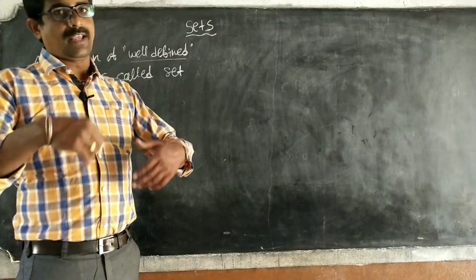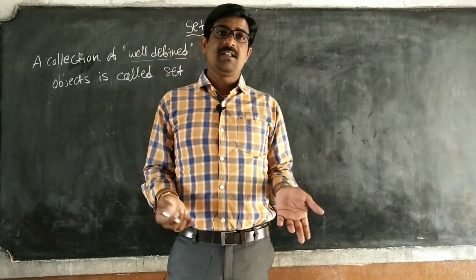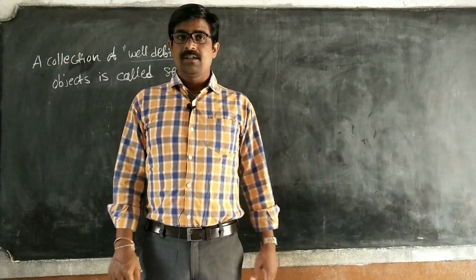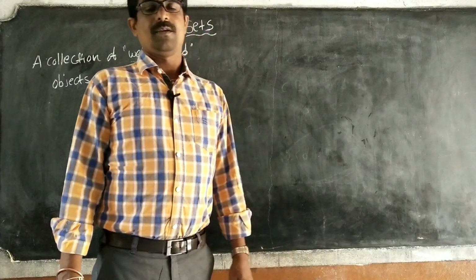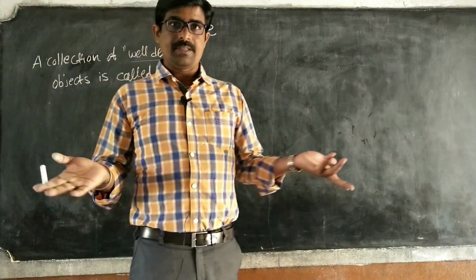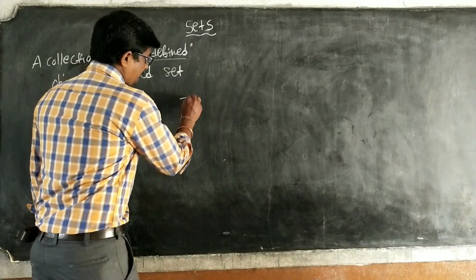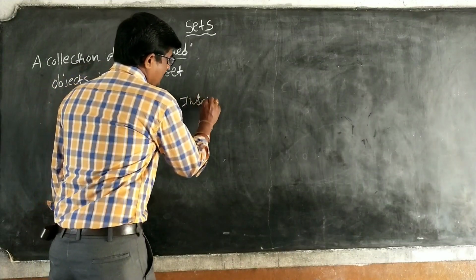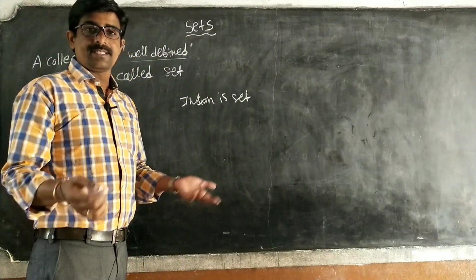For example, we are all one set. What is the set? We are all Indians. There is one common rule. Indians is one set, but great Indians is not a set.